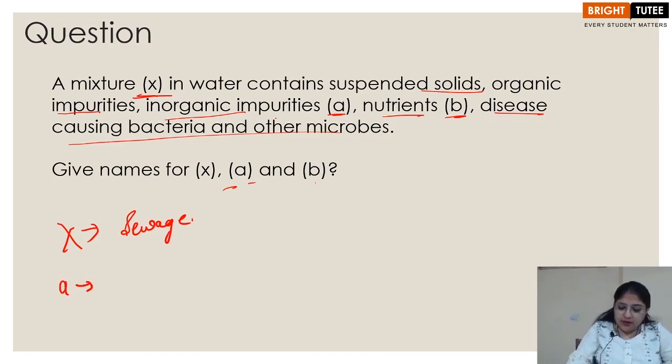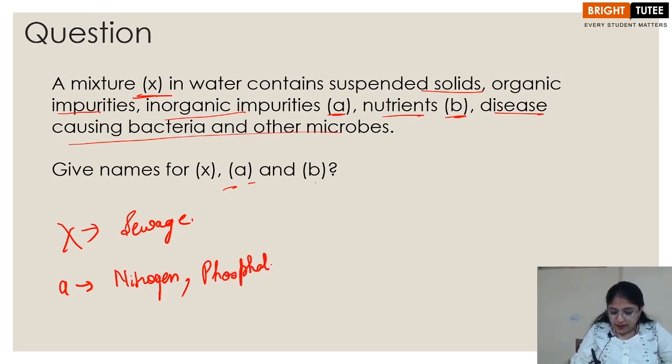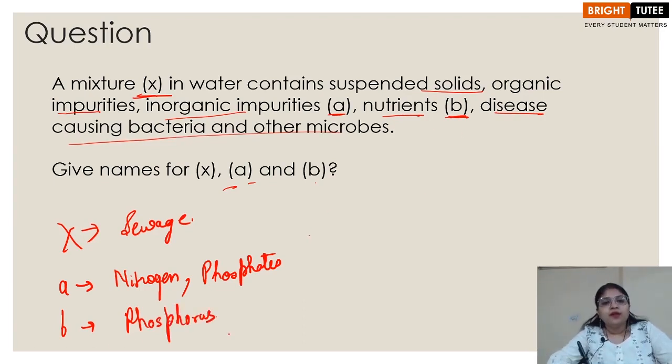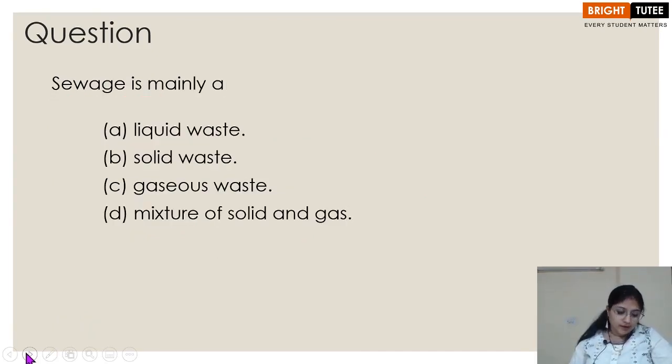A is the inorganic impurities that can be nitrogen or phosphates. Right, then you have the nutrients B, which can be phosphorus. Right, so in this way we see this is the answer to this particular question. Sewage is mainly a liquid waste, solid waste, gaseous waste, mixture of solid and gas. So we know that sewage is mainly a liquid waste.